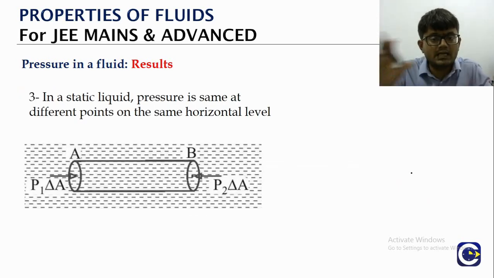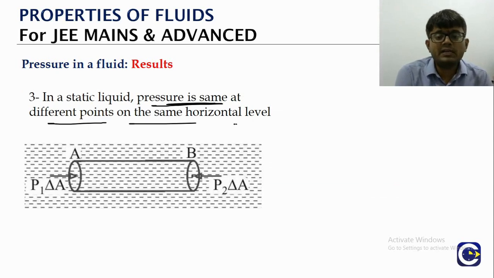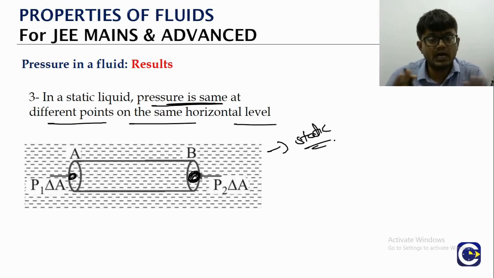Now if you have a liquid which is static, the pressure at different points on the same horizontal level will be equal. You see here we are marking a point B, this side we are marking a point A. This is a liquid which is static, that is important. The liquid is not moving. If you have that case, then pressure at points at the same horizontal level should be same.